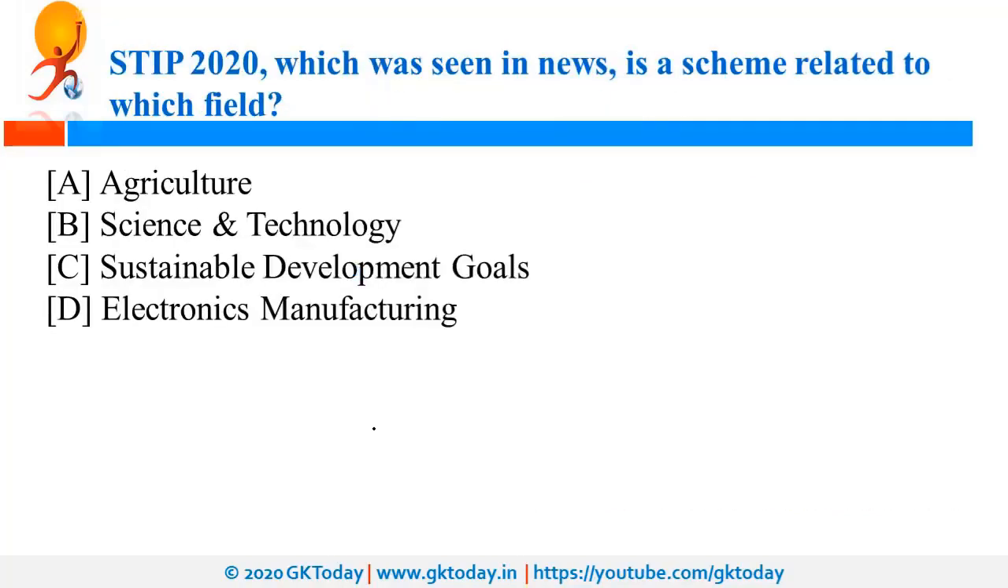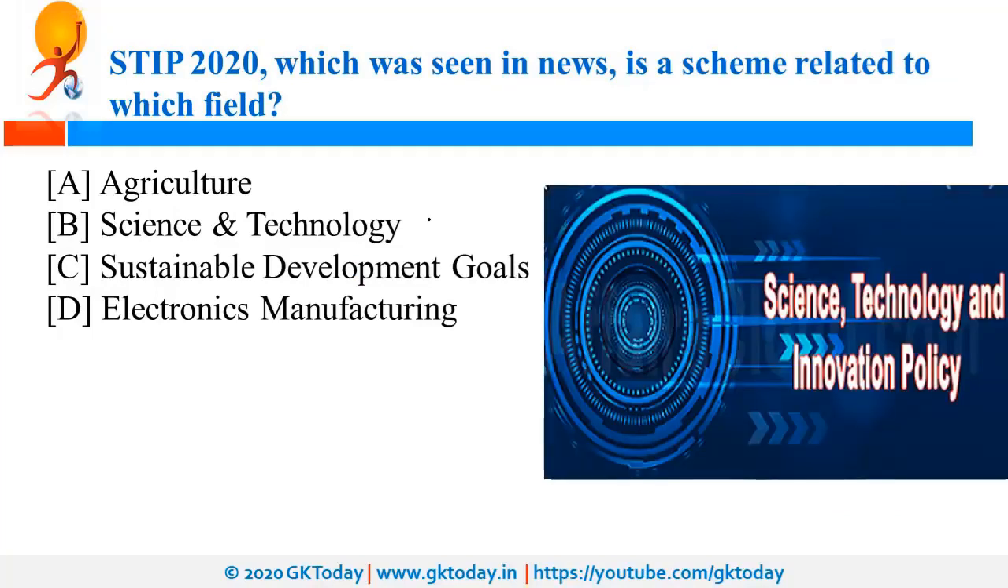agriculture sector. STIP 2020, which was in news recently, is a scheme associated to which field? So it is a scheme associated to science and technology. And recently, the central government has initiated a consultation process for the formulation of the new STIP policy.